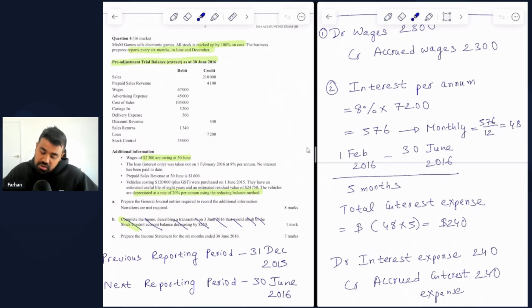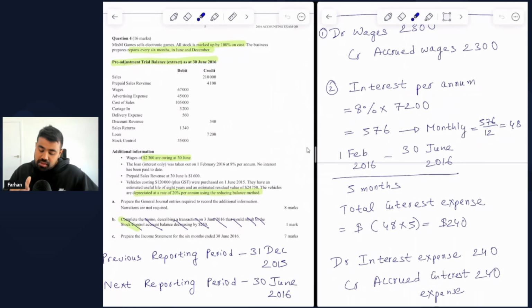So let's find the interest on an annual basis on this loan. We simply multiply 8% on the loan principal of $7,200, and that's $576 on an annual basis in interest. Let's find the monthly interest, which is to simply divide the annual interest of 576 by 12, and the monthly interest becomes $48.